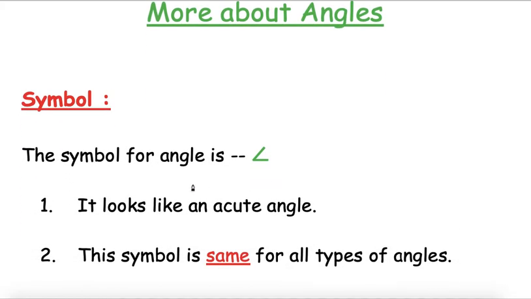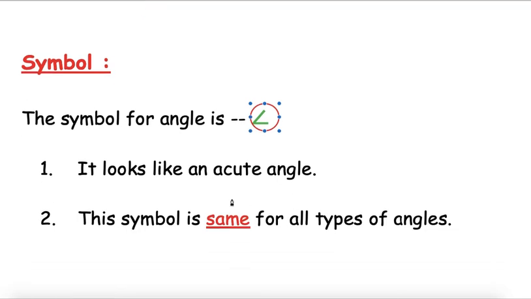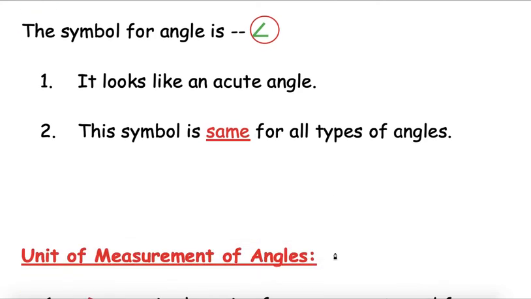Next comes symbol. Now the symbol for angle is this. Can you see this? A small angle. It's in the shape of an acute angle. But this remains the same for every type of angle, whether the angle is an obtuse angle or a right angle or an acute angle. This symbol does not change. It remains the same for all types of angles.